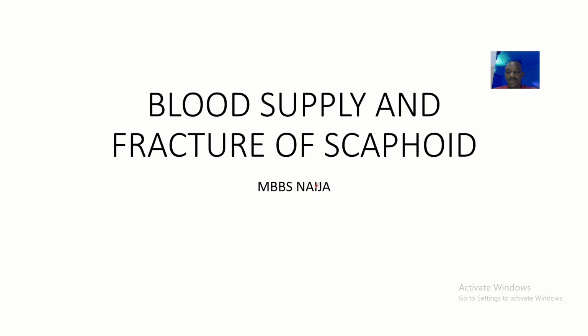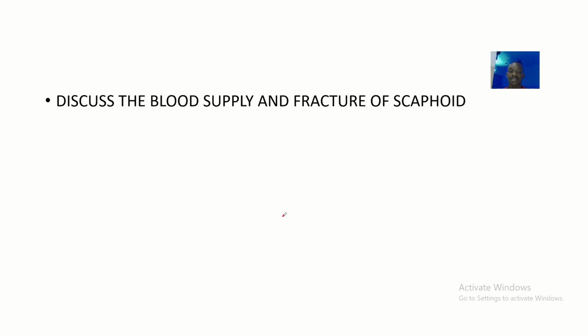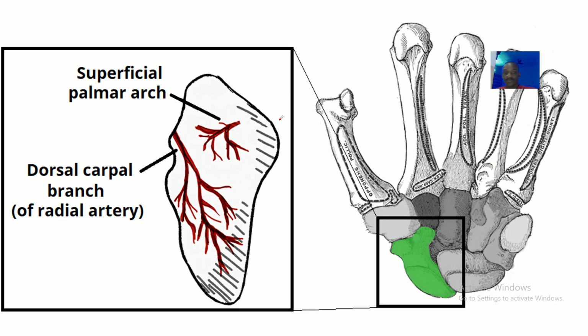First of all, the blood supply to the scaphoid and the fracture of the scaphoid, because it is important to know the blood supply to the scaphoid bone before you know the fracture of the scaphoid bone, because the fracture actually affects the blood supply to the scaphoid bone. So one thing leads to another, and this is the MBBS Niger, guys. So, discuss the blood supply to the scaphoid bone and the fracture of the scaphoid bone.